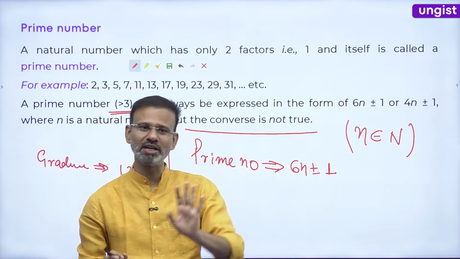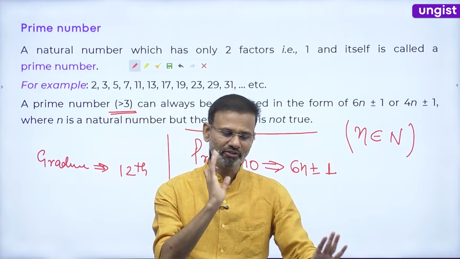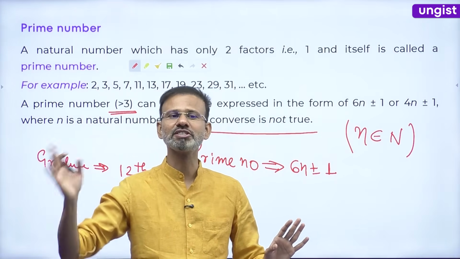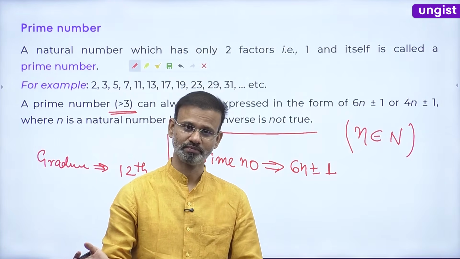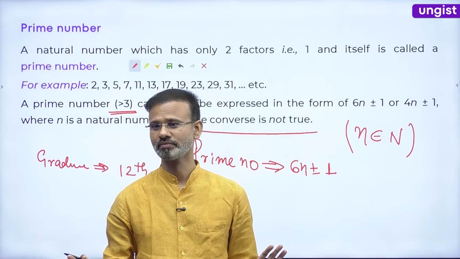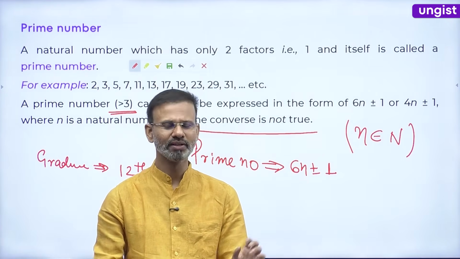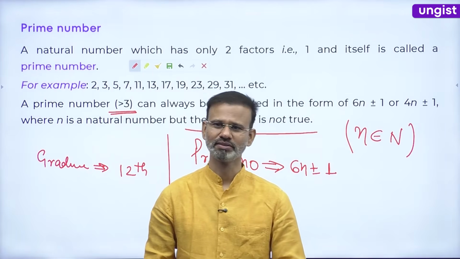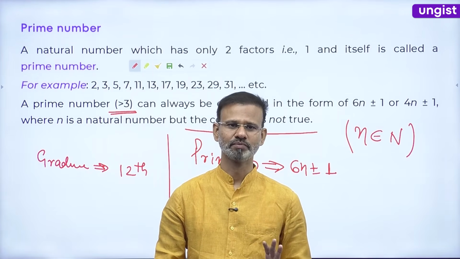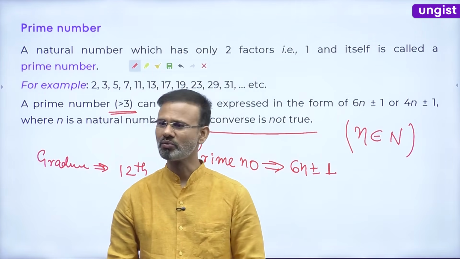If a number is a multiple of 10, it will end with 0. And if a number ends with 0, it must be a multiple of 10 also. Yes or no? Everybody clear now? These are very small things, you can think of them yourselves. Shall we move now?